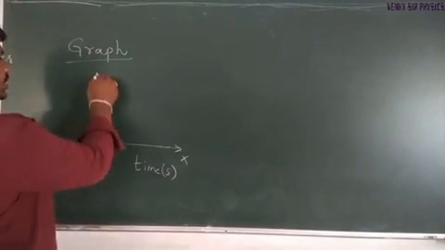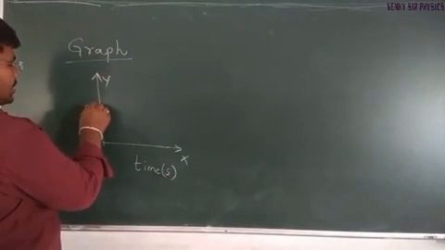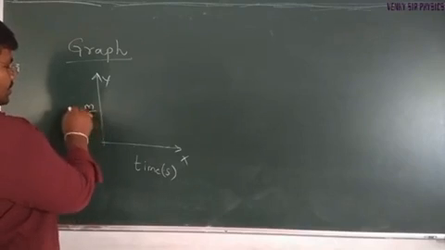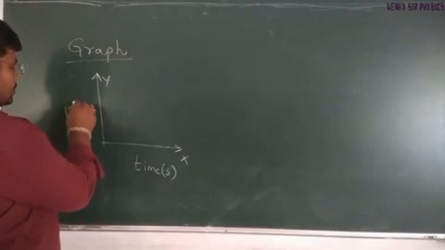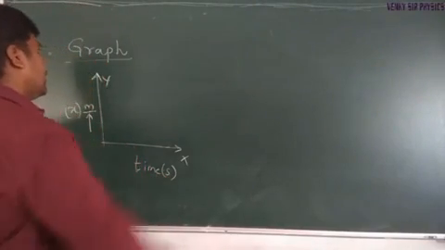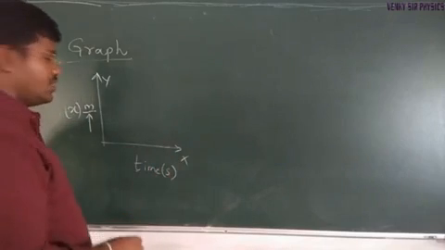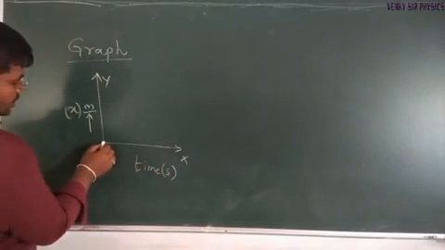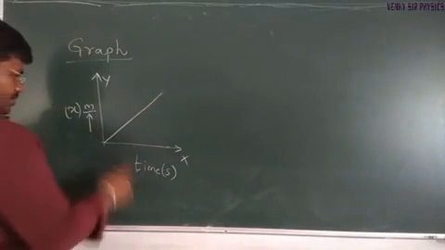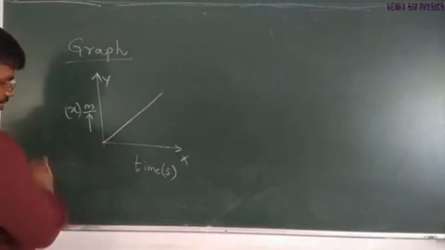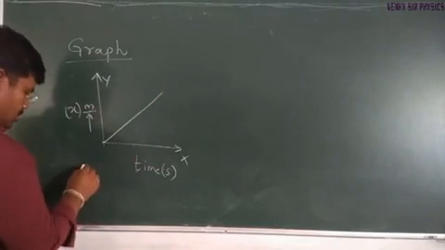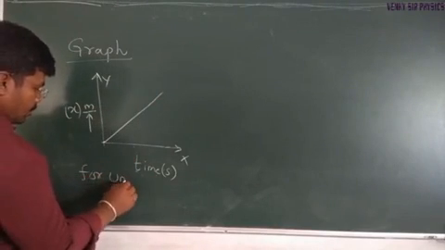Along the y-axis, distance or displacement, which we measure in meters, symbol s. According to the definition, equal distances in equal intervals of time, the graph passes through the origin. This is for uniform motion.